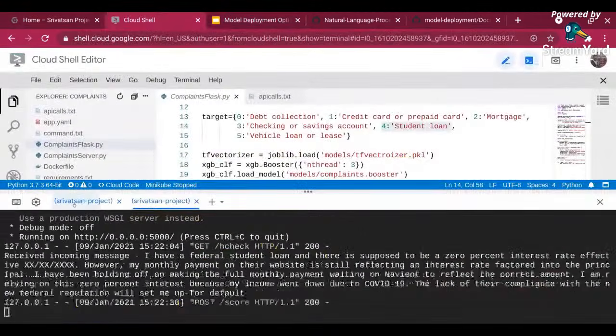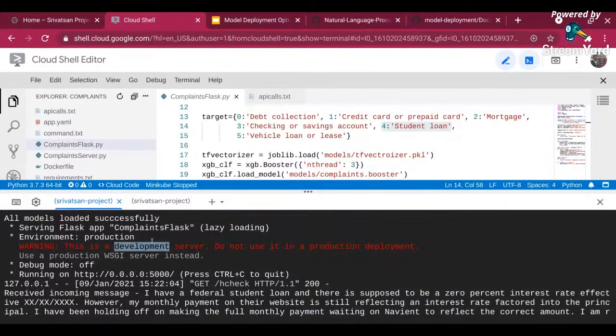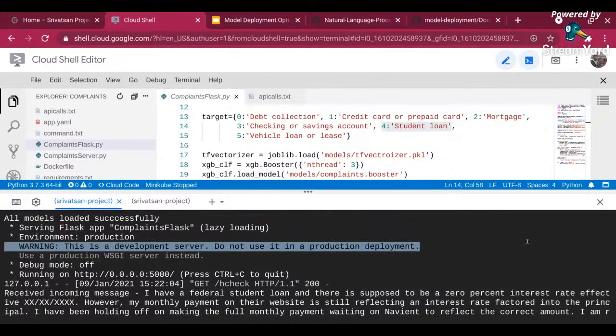Micro frameworks are frameworks that do not have many dependencies, and that's why, if you see in the Cloud Shell, the way it is created, it's completely lightweight. You can just install it, it uses just a few dependencies, and then it can run the application. But it was not created to be production ready. If you see over here, there's a warning. It tells you it's a development server, do not use for production deployment. That is one of the disadvantages of Flask: we have to bundle in all the necessary dependencies to make it production ready.